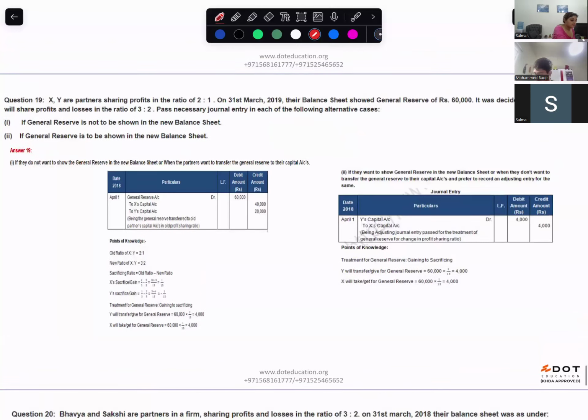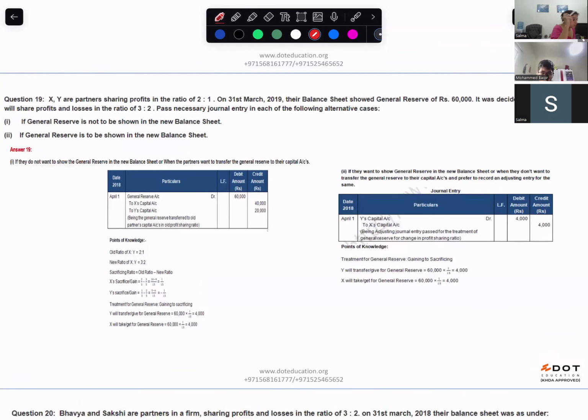If you have X, Y, who are partners who share profits and losses in the ratio of 2:1, old ratio. You have general reserves that is 60,000, and there is a new ratio of 3:2. You have to show journal entry if the reserves are not to be shown in the balance sheet, and if you want to show it in the new balance sheet.